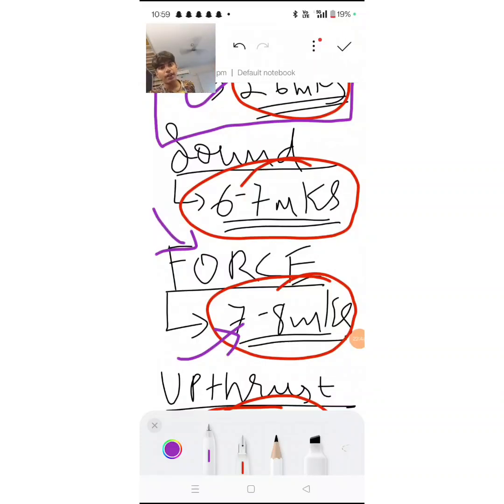Learn that concept and learn the barometric liquid level rises, whereas falls, indication of rain and indication of storms and dry weather. All these concepts are very important. 2 marker always comes from there. Just that number 1, the barometric thing. Don't learn the barometer, Mercury, Fortin barometer in detail. Just learn basics of it.